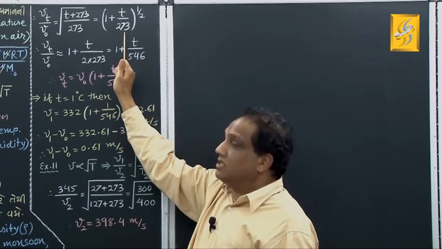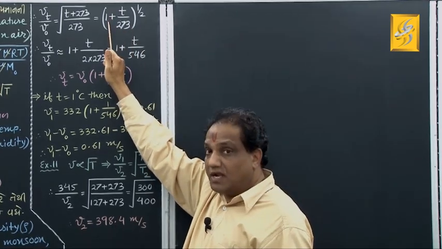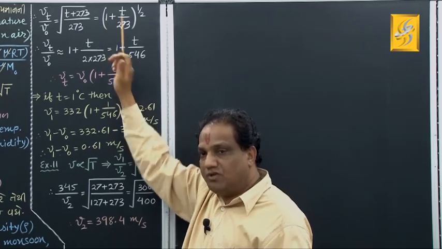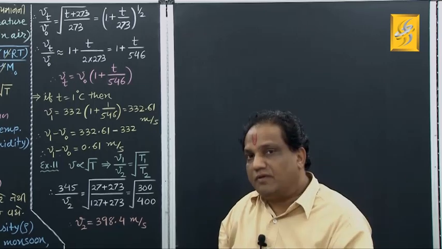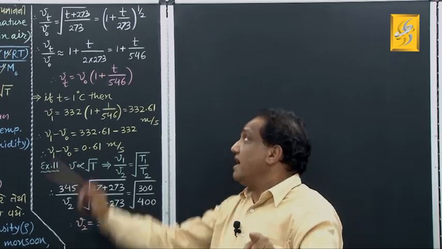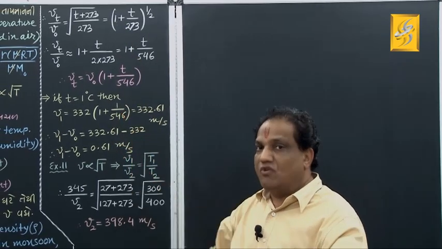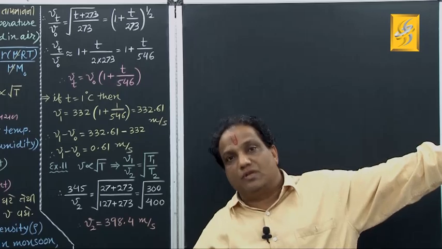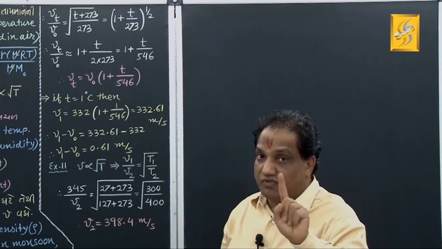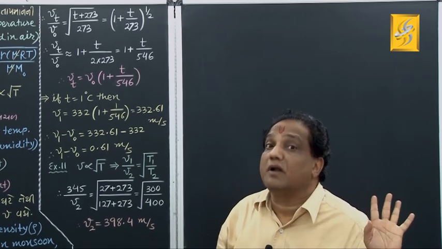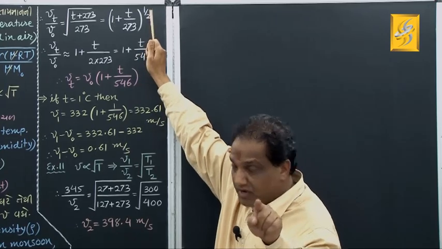If this is very much smaller than this, then this ratio will be very much smaller than 1. Don't you know the binomial theorem expansion? 1 plus x whole raised to n, according to binomial expansion, if x is very much less than 1, what were we doing at the time? We were neglecting higher order terms because they were negligibly small, and retaining only the first two terms, which were 1 plus n into x. So 1 plus x raised to n equals 1 plus n into x.